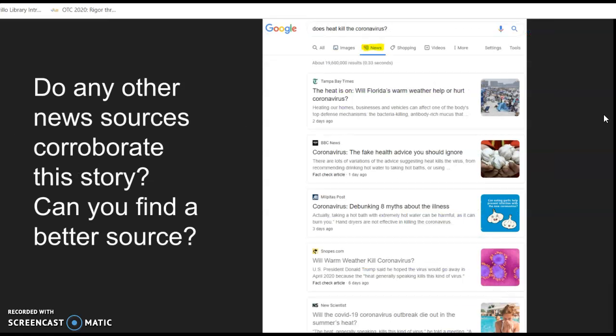Another thing people do when researching is just try to figure out, is any other news organization reporting on this story? If it's only one news organization, if it's only news organizations from a particular political perspective, that would make me skeptical about the story. So again, I went to Google, but this time I switched over to Google News that just searches newspaper articles, typed in a description of the story to see what came up and what kind of newspapers are reporting on this story. And I'm really trying to find the best source I can so I can be a good informative speaker.